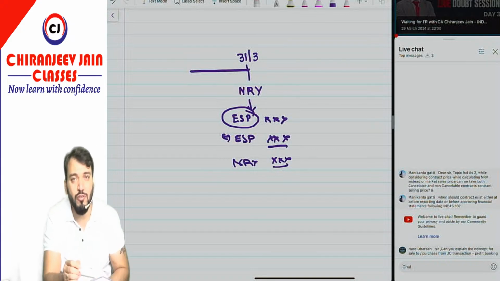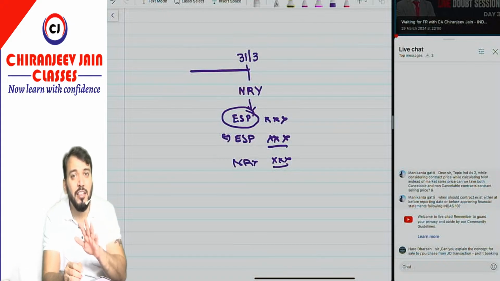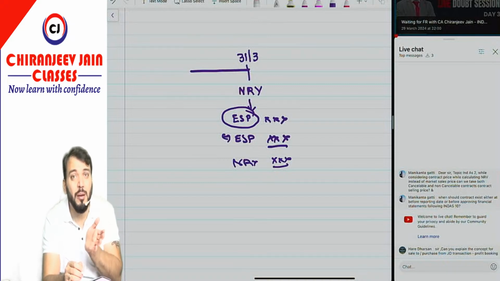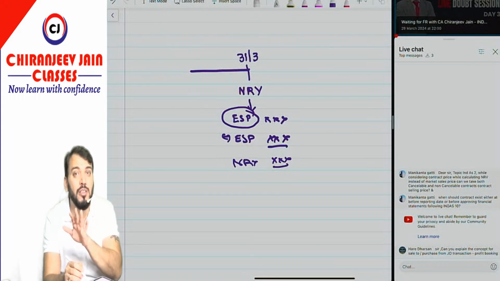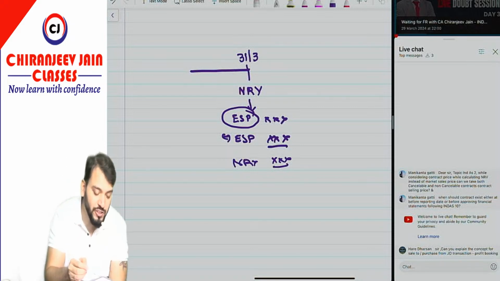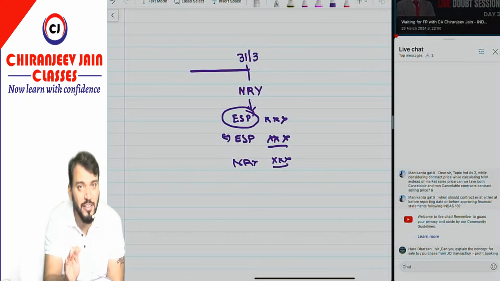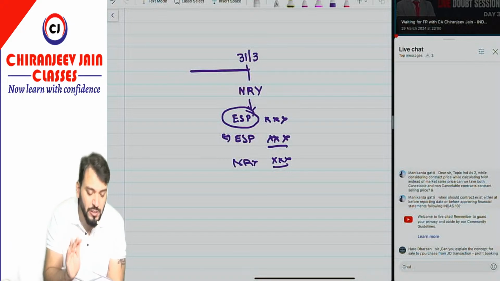Of course, a cancelable contract is not enforceable by law also, which can be cancelled. I hope you understand. It becomes enforceable when it becomes a contract enforceable by both the parties. So we should only consider the contract which is binding on both the parties, means we'll take only non-cancelable contracts. Understood? This first doubt you have understood.